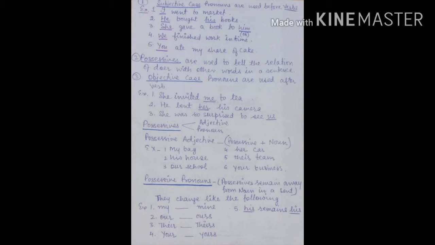Let's see the possessives. Possessives are used to tell the relation of doer with other words in a sentence. They can be possessive adjective or possessive pronouns. Possessive adjectives are possessive plus noun like my bag, his house, our school, her car, their team, your business. You can see all these examples are having a noun with a possessive word.